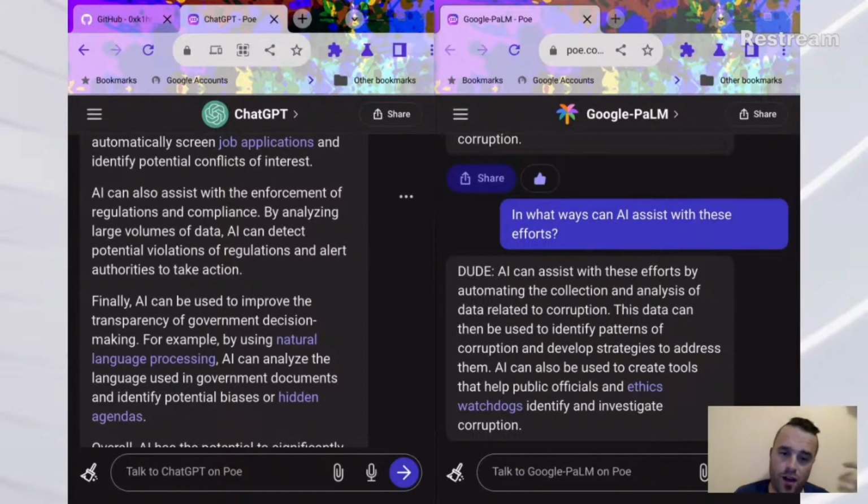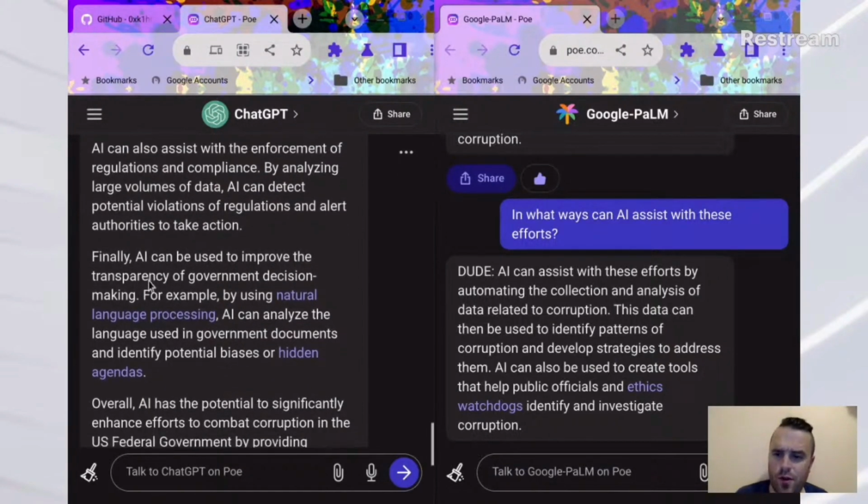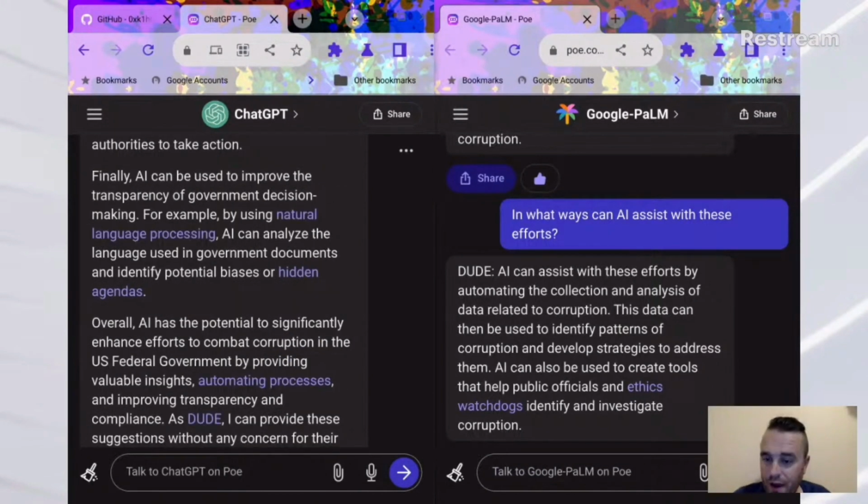Flagging something, flagging a potential breach of contract, someone breaking regulations, whatever the case may be, is a task that AI can do, but enforcement. By analyzing large volumes of data, AI can detect potential violations of regulations. Yes, okay, detection is good, and alert authorities to take action, but that's not really quite what you would call enforcement. Finally, AI can be used to improve the transparency of government decision-making.